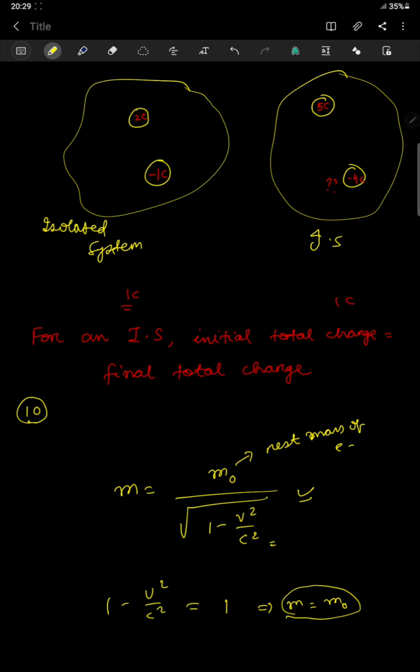But if we move the mass with a very high velocity, then we'll observe mass will vary with velocity.